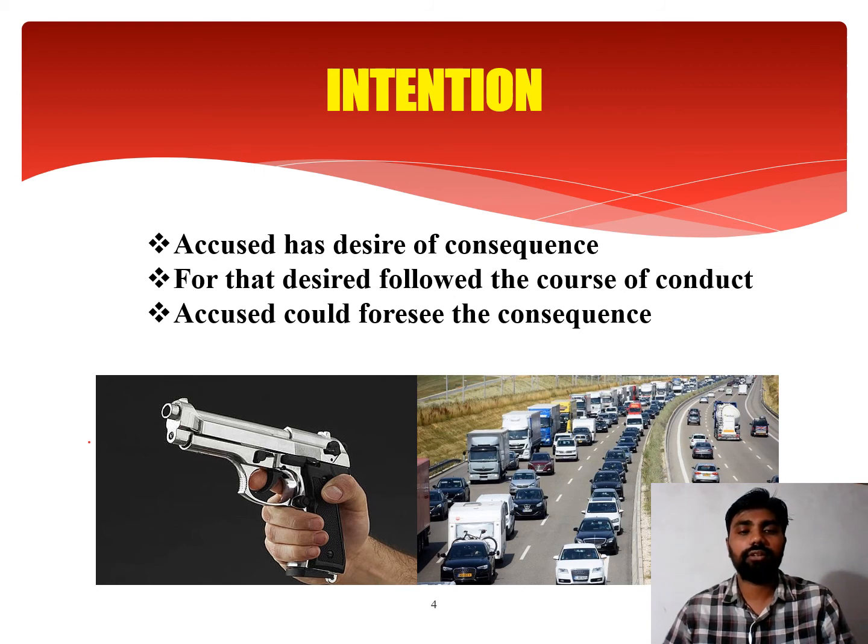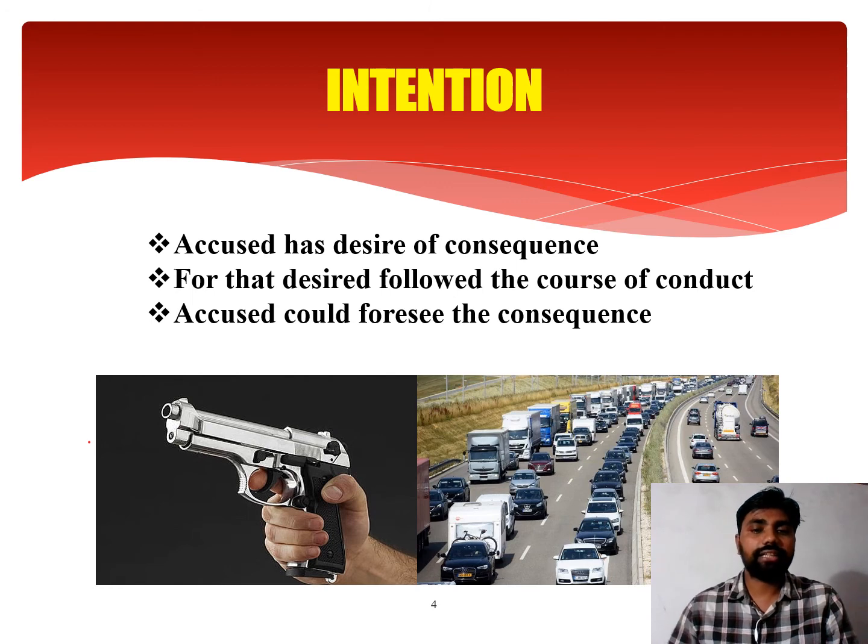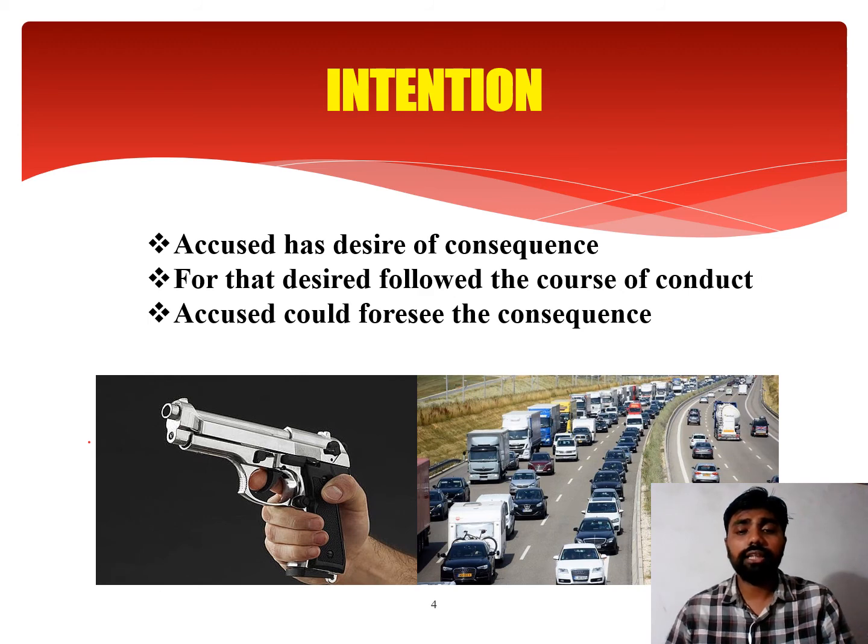For example, there is Connaught Place in Delhi. It's a very busy area, and someone is moving his car at 100 kilometers per hour of speed. In such a situation, if he hits someone, then definitely he causes death. And in such a situation, he could foresee the consequence.